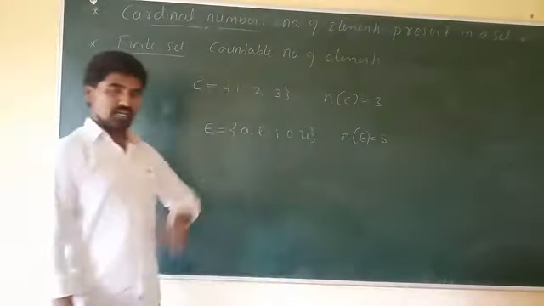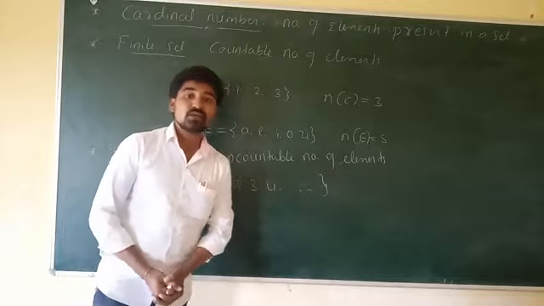What is meant by infinite set? In Kannada we call it aparimita gana. So a set which consists of an uncountable number of elements. A set whose elements cannot be counted at all is called an infinite set. For example, you can consider here A is equal to {1, 2, 3, 4, up to infinity}. We cannot say it has only this many elements. The elements should not stop at the number 4. 5, 6, 7, 8, 9 and continuously up to infinity.